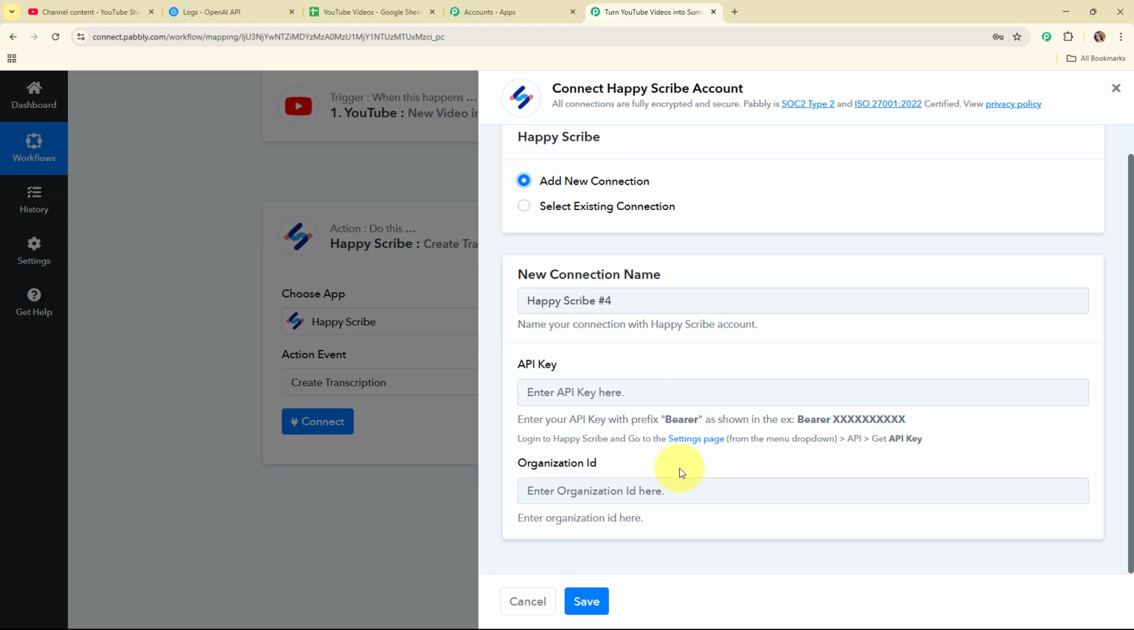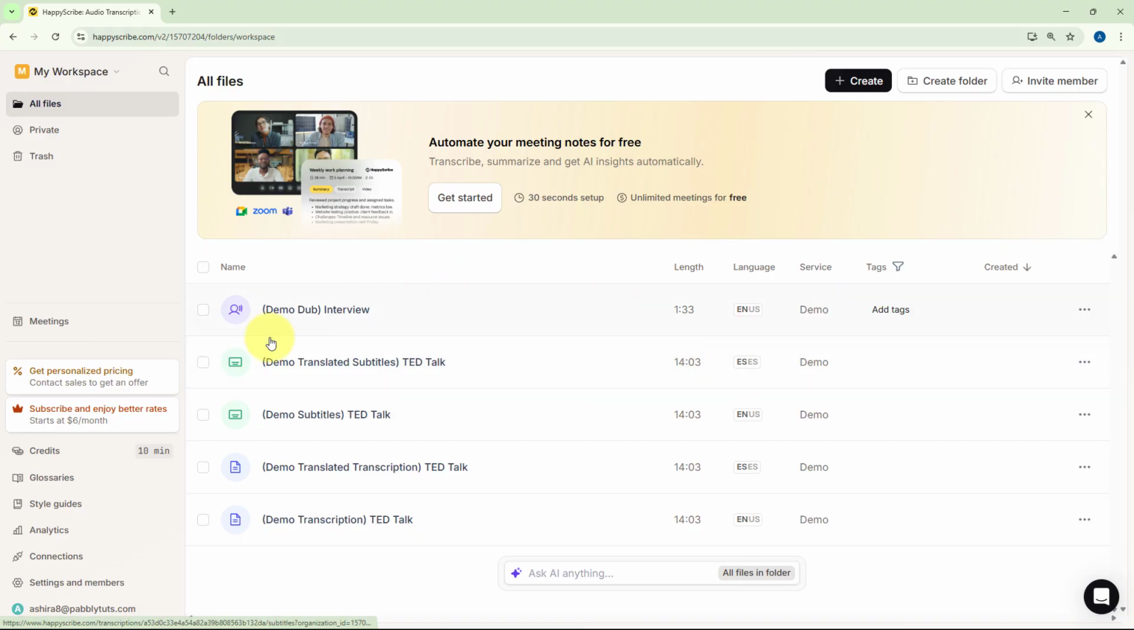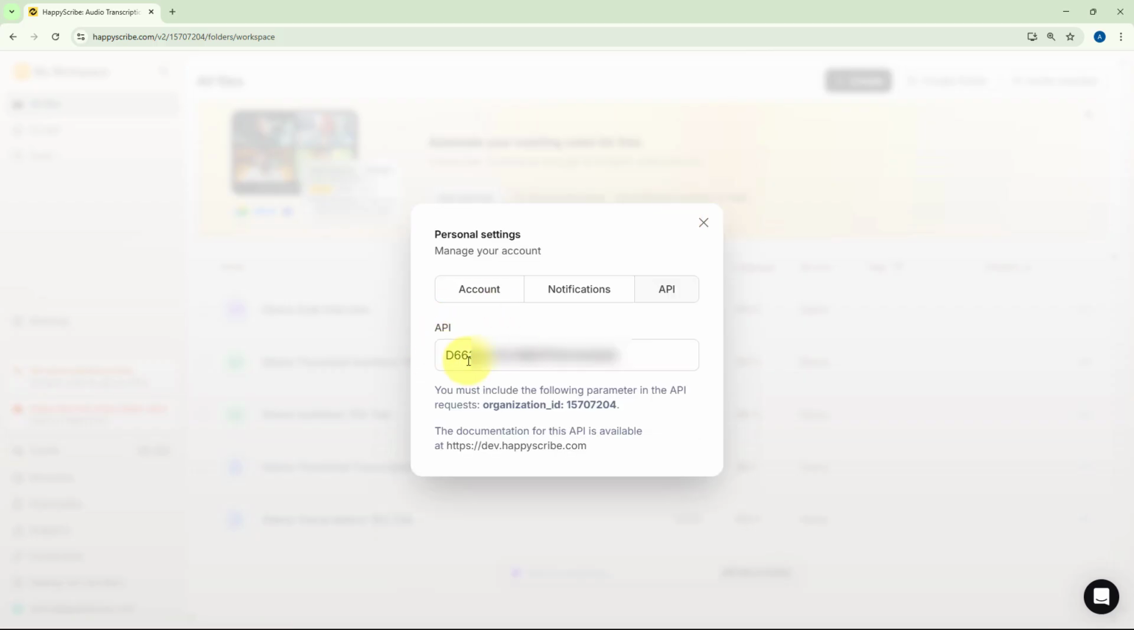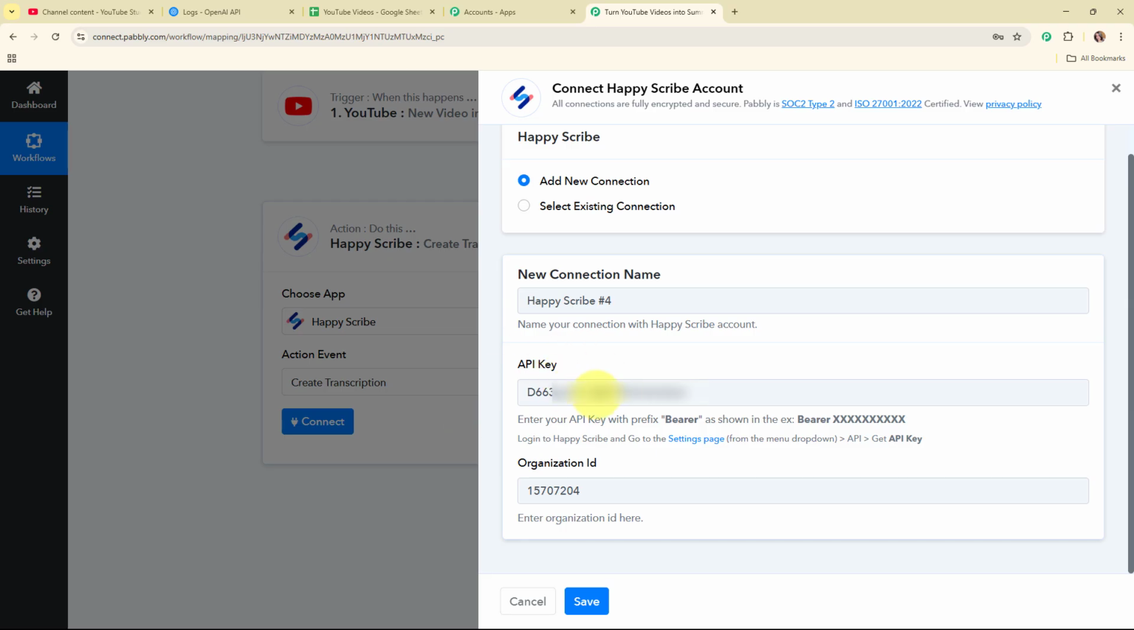So to get all these details, let me take you to my HappyScribe account. Alright, so this is my HappyScribe account, and from here I'm going to click on my profile name, and from here I'm going to select personal settings, and in the personal settings you can see the API option over here. So here you can see we have received the API key and the organization ID. So I'm going to copy all these details and paste them in my Pabbly workflow. And here you can see I have successfully added the API key and the organization ID. So for the API key it says enter your API key with the prefix that is bearer, as shown in the example. That means in front of this API key I need to add this prefix as well.